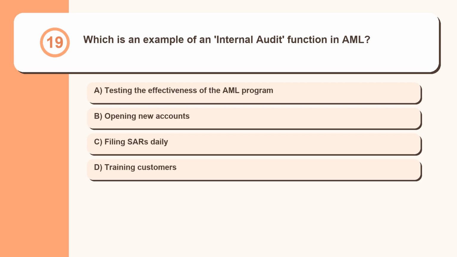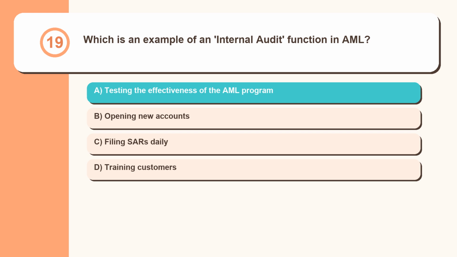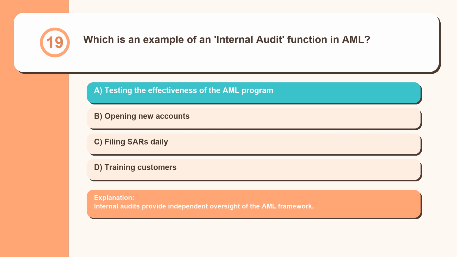Question 19. Which is an example of an internal audit function in AML? Testing the effectiveness of the AML program. Opening new accounts. Filing SARs daily. Training customers. Internal audits provide independent oversight of the AML framework.